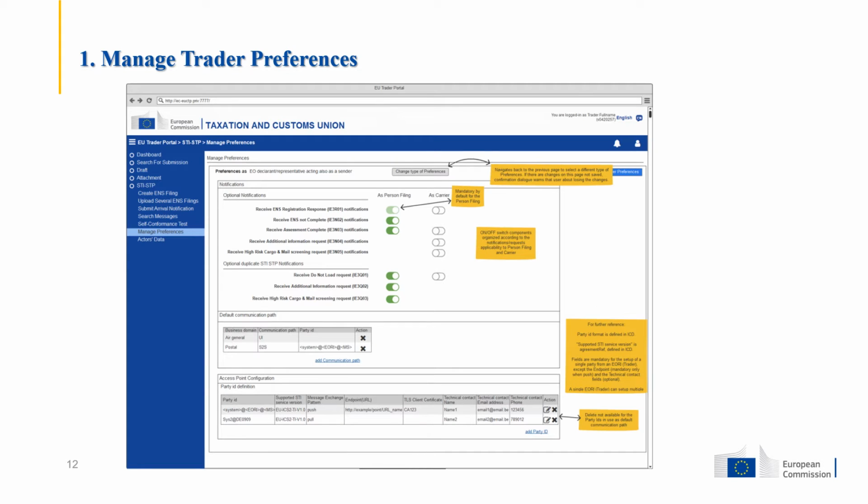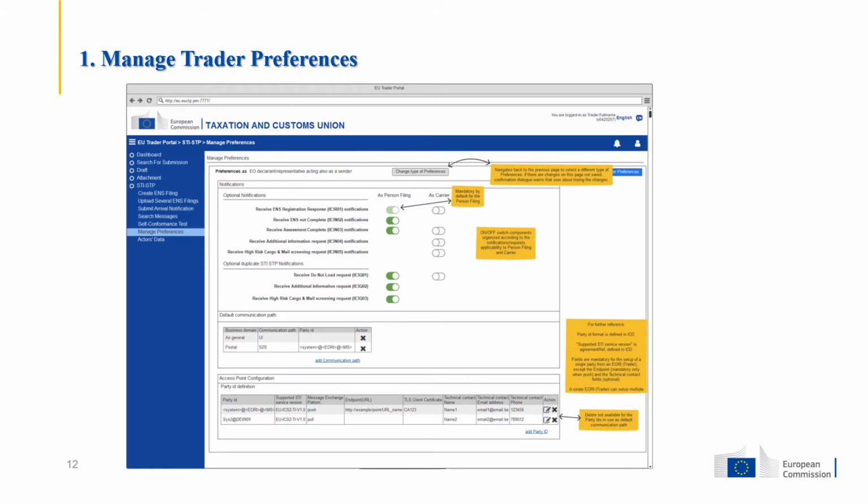The system, depending on the selection in the previous step, may present the ICS2 notifications either as a person filing or as a carrier. Just note that the R01 ENS registration response notification is mandatory for the person filing and it is not editable. Additionally, the economic operators, based on their role, should enable the notifications in order to receive the message in their system. The notification for person filers will be enabled by default, while the notification for carriers should be enabled accordingly.